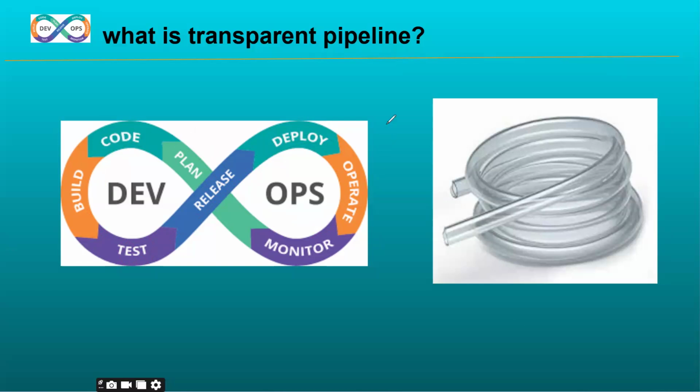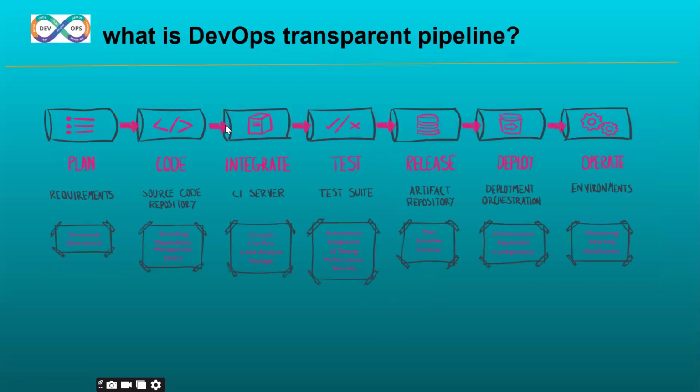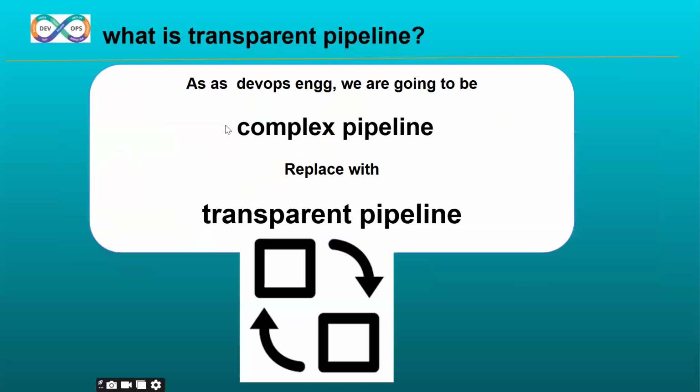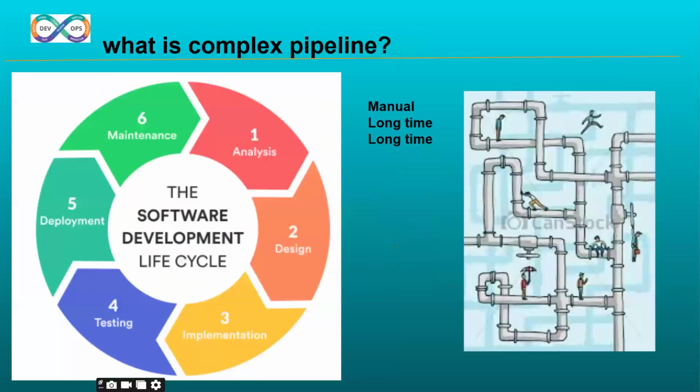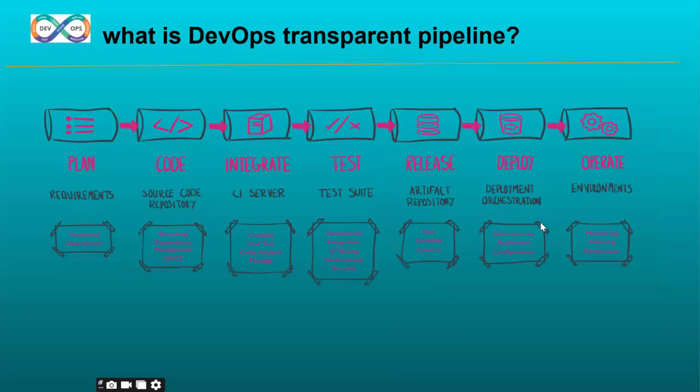That means cost is reduced, quality is increased, and the customer is also satisfied. That is the reason we replace the complex pipeline with a transparent pipeline. The actual DevOps transparent pipeline looks like this.